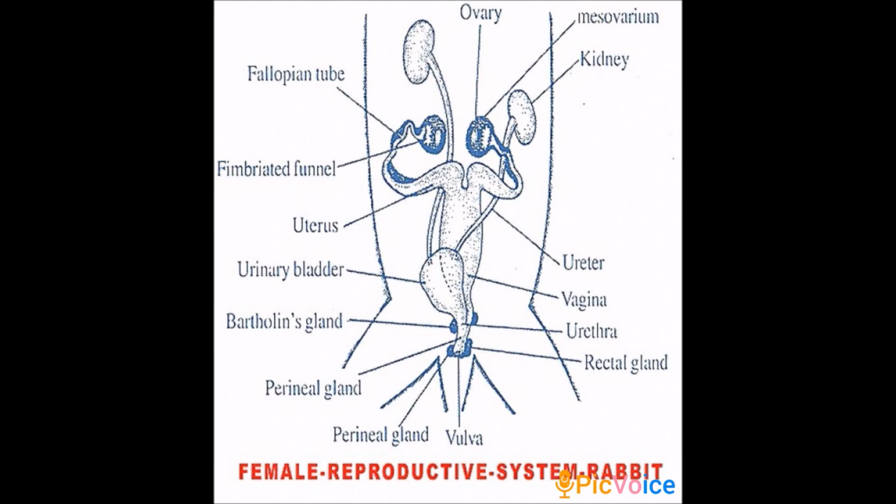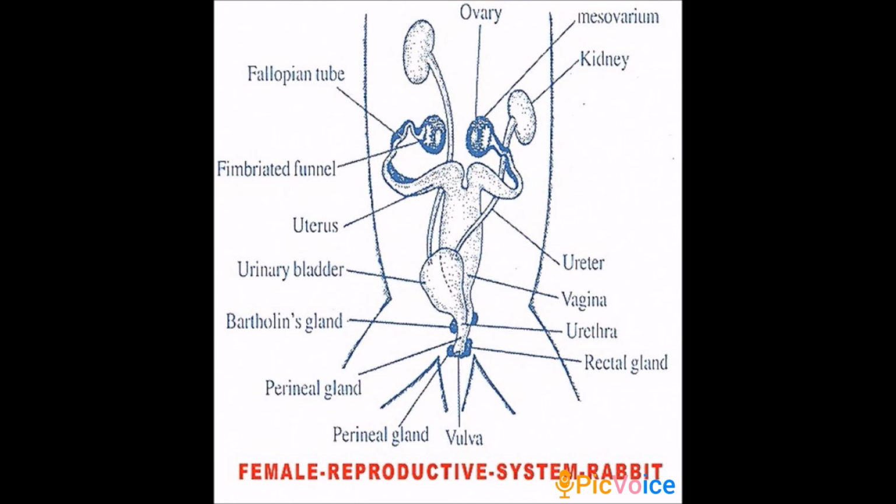Then the uterus is joined together to form the vagina. After that, the common tube is present. It is formed by the urinary bladder and vagina. That is called the urinogenital canal, or we call it the vestibule. Okay, it runs backwards and opens to the exterior by the aperture called the vulva. Okay, these are the structures of the female reproductive system.